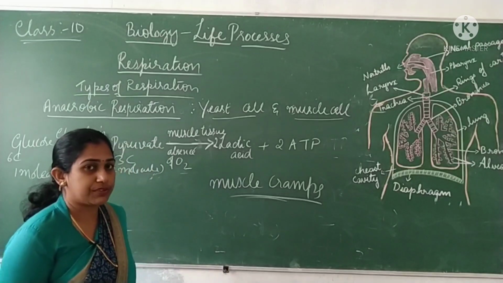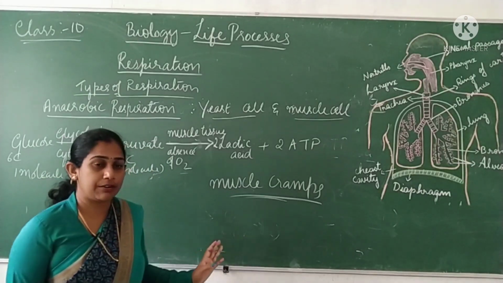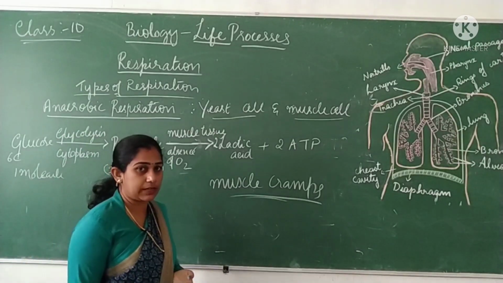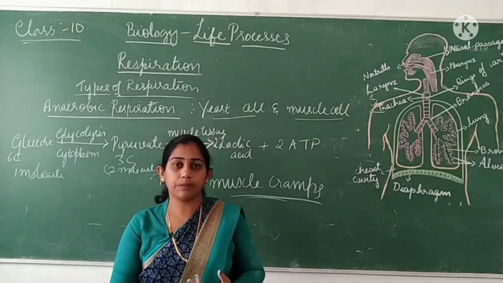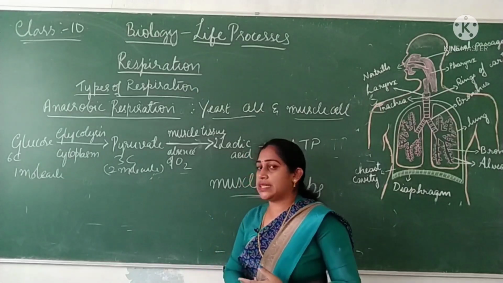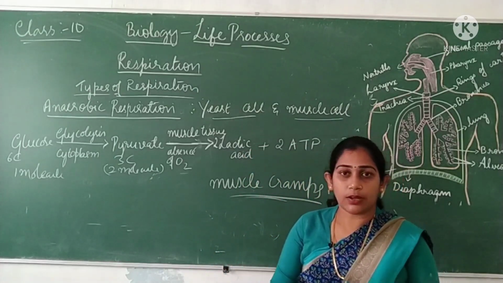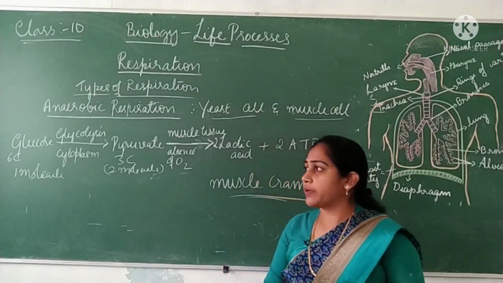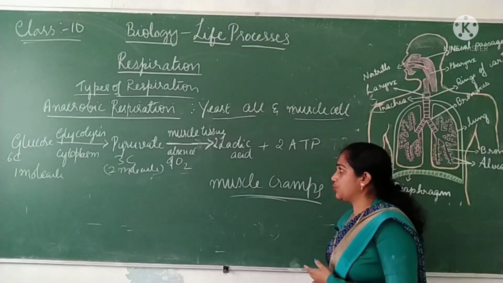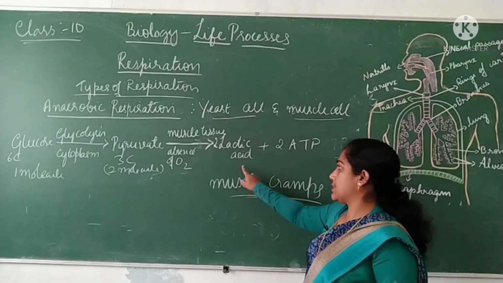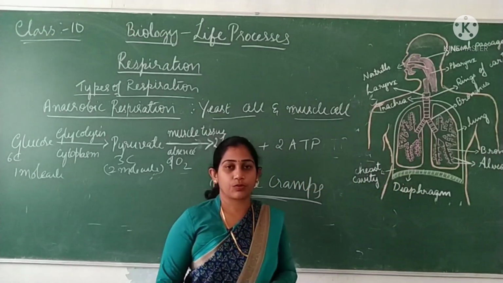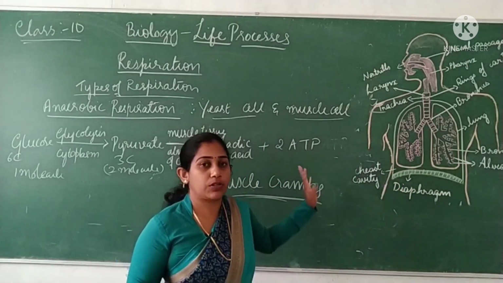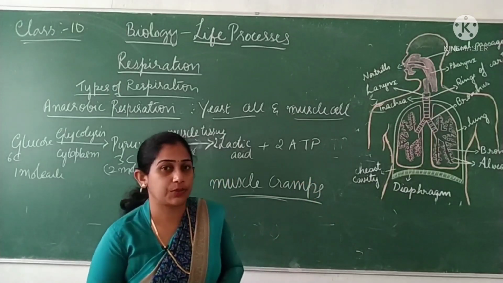I hope you understood the difference between all three kinds of respiration. Aerobic respiration happens generally in every cell, and the products are carbon dioxide and water. Anaerobic respiration in yeast cells gives alcohol and carbon dioxide. And anaerobic respiration in muscle tissue gives lactic acid and 2 molecules of ATP. So this is about the types of respiration which you learned in today's class.